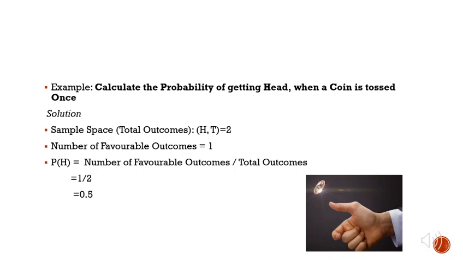So the total outcomes is 2. Number of favorable outcomes, as it is tossed once, is equal to 1. So probability of getting head is equal to number of favorable outcomes 1 divided by total outcomes 2, so that we get the answer 0.5.